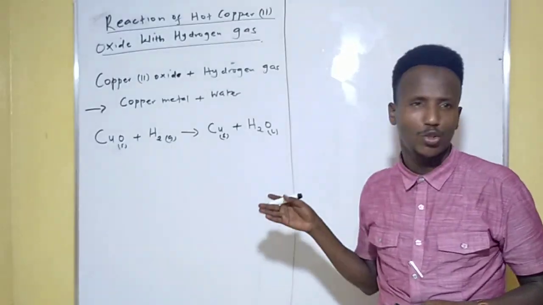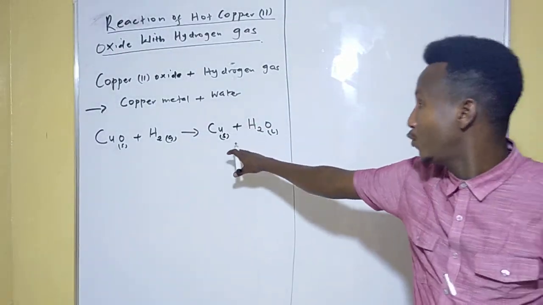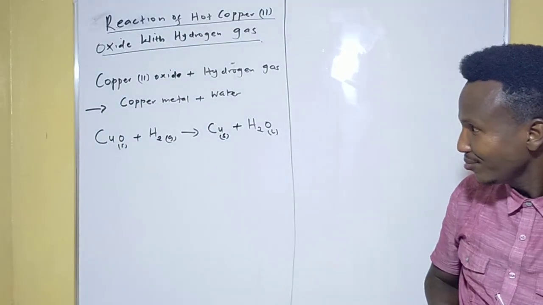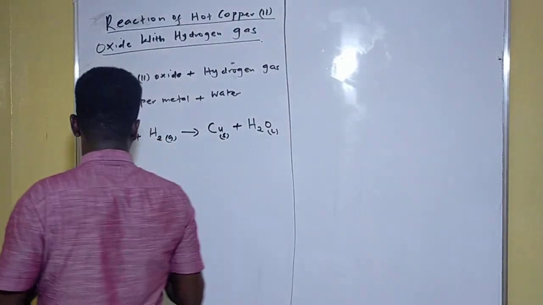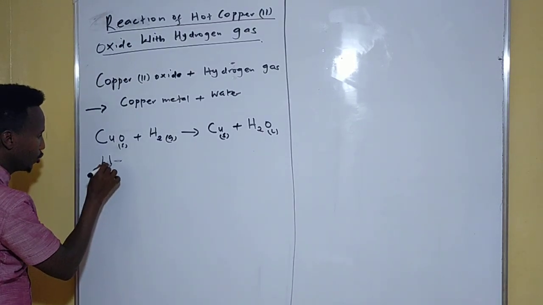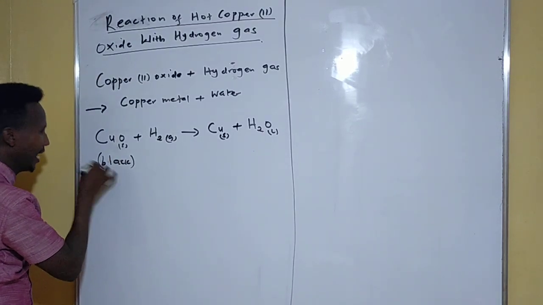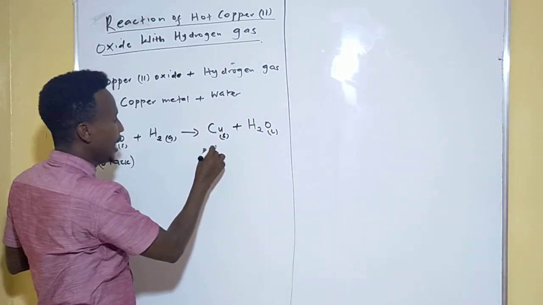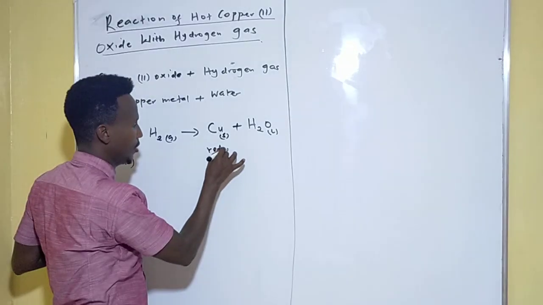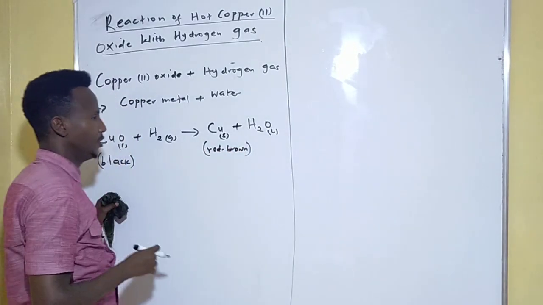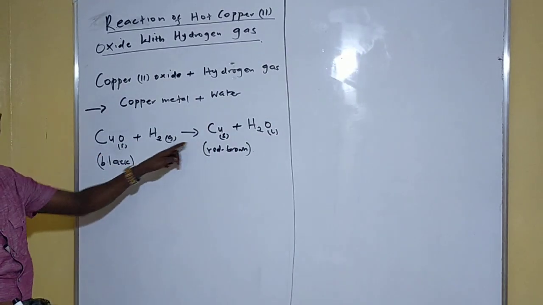Write 2 deductions or 2 observations that can be made from this kind of reaction. In the examination you can be told like that. Remember, this copper 2 oxide is black in color. Here it is red brown. So can't you see now this color change?